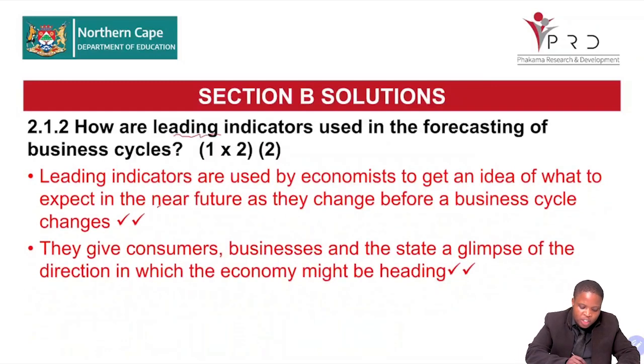So we can use it to predict or to see what we are expecting in the future. They give consumer businesses and the state a glimpse of direction in which the economy may be heading. So they can give us, consumers and businesses and the government, an idea where the economy is going. So we can use it to forecast, to predict what is going to happen.